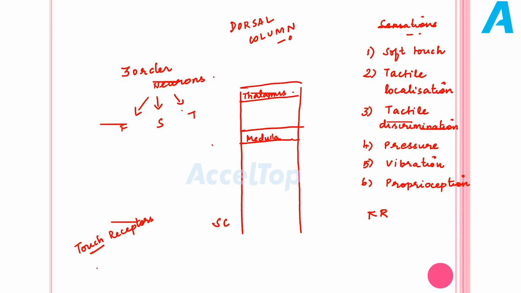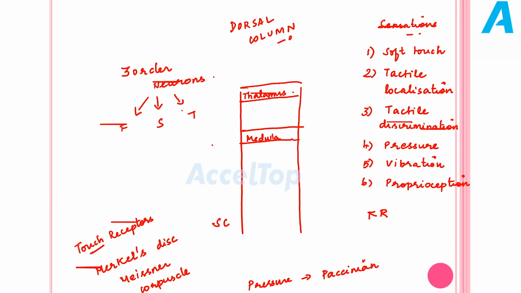All the sensations have very different types of receptors. For example, there are tactile receptors or touch receptors. The common touch receptors are Merkel's disc and Meissner corpuscle. I have told first order neuron always starts from the receptor. So the receptors for touch are Merkel's disc and Meissner corpuscle. Similarly, we have receptors for all the senses. For example, another importantly asked question in the exam is: the receptor for pressure is? Just remember P for P. It is Pacinian corpuscle.